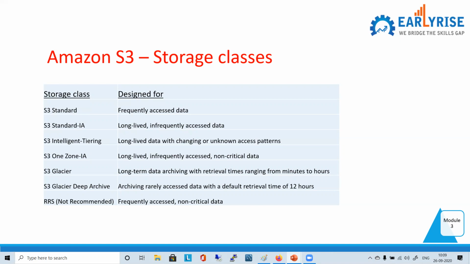Data will be available in this S3 intelligent tiering with changing or unknown access pattern. As per this, we are dividing data into S3 standard and S3 standard IA, distributing, we can say.